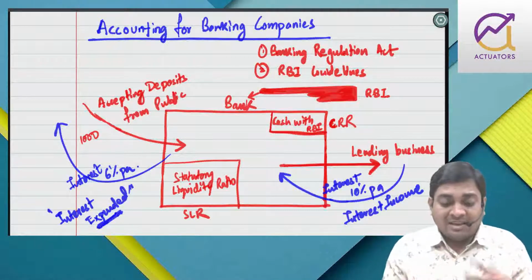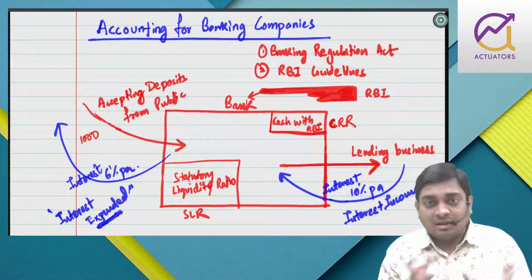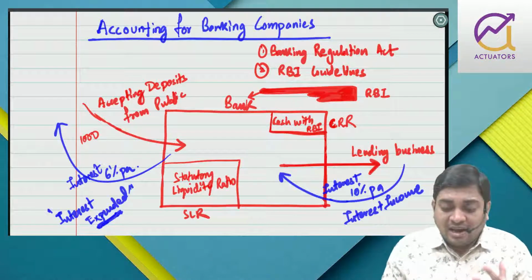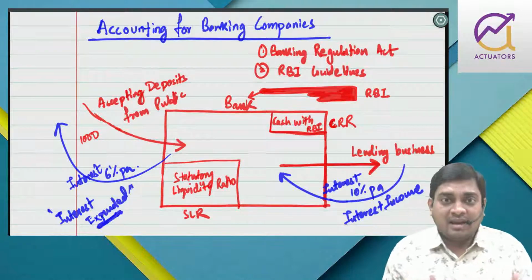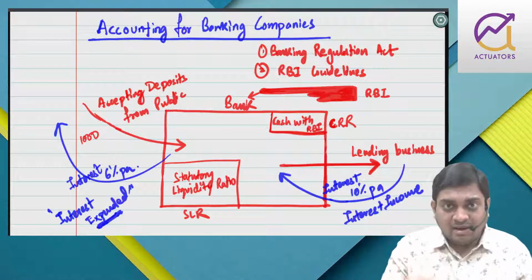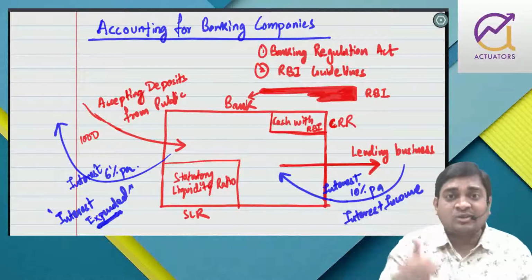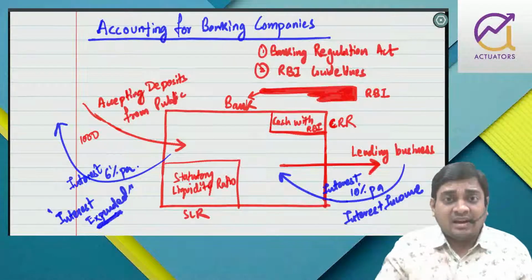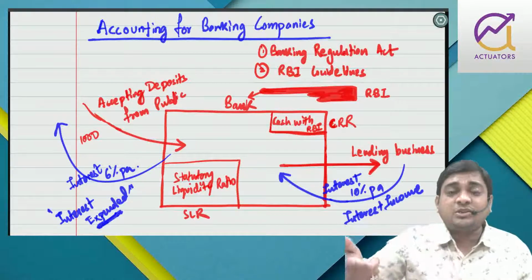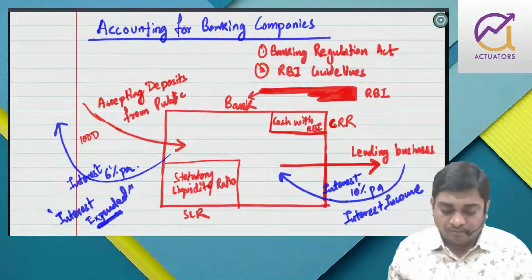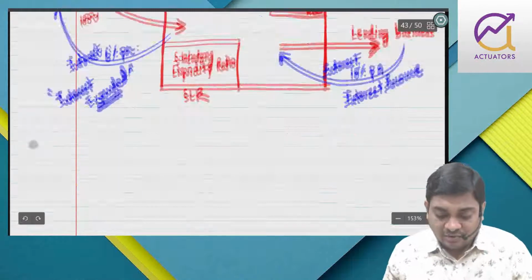If you have some liquidity problem, or if you have surplus liquidity, in that case you can give and take money from RBI. The rate at which RBI gives money to the bank is known as repo rate, and the rate at which the bank gives money to RBI is known as reverse repo, right? So there are a few terms which I have understood.